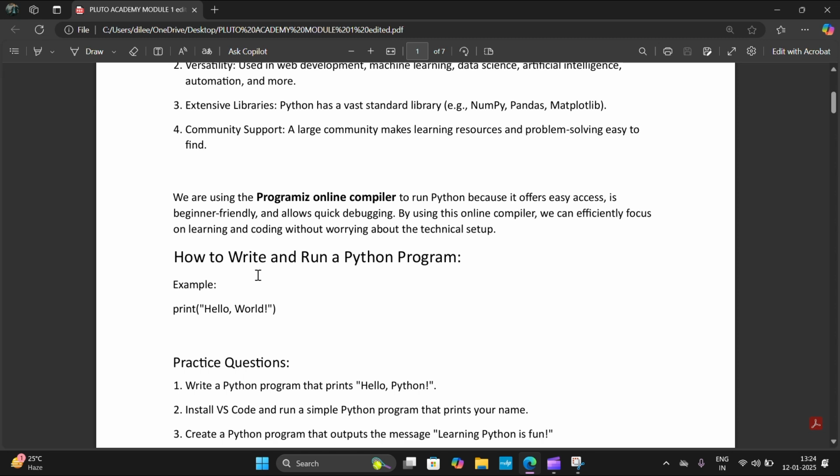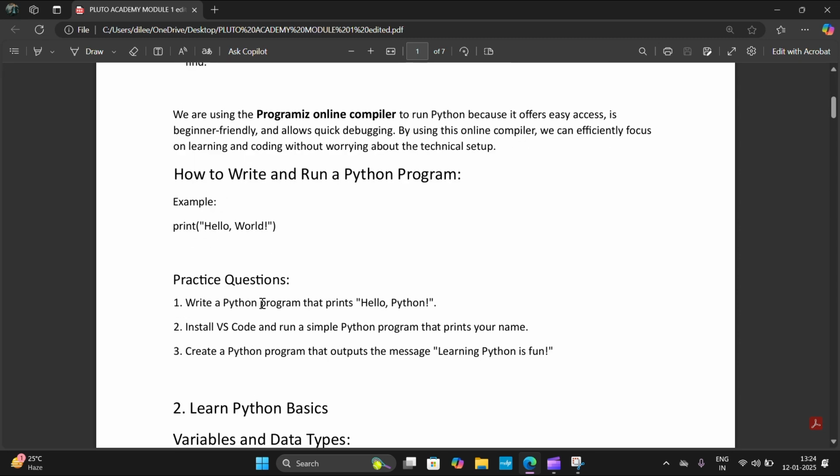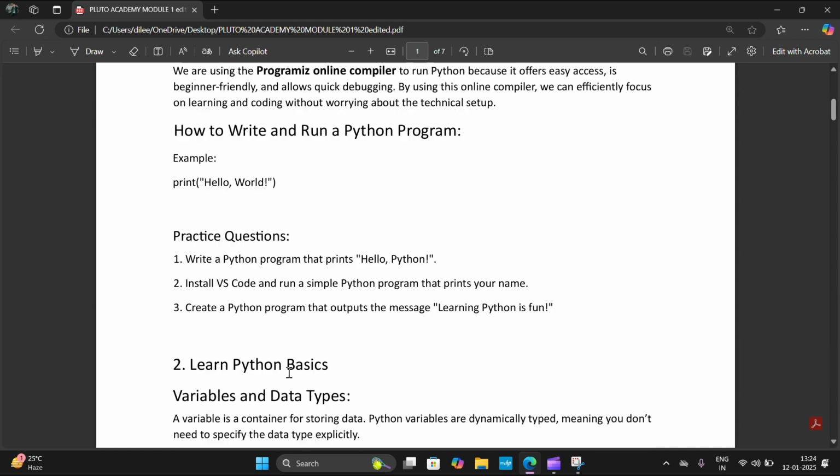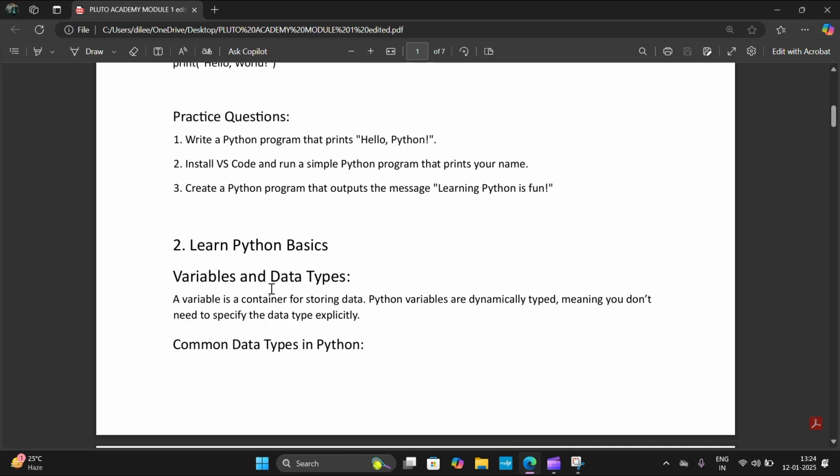And we have learnt how to write and run our first Python program, that is hello world, and we did it. And we have done these practice questions. Ignore the second question. We did the first question that prints hello Python, and the third question that prints learning Python is fun.